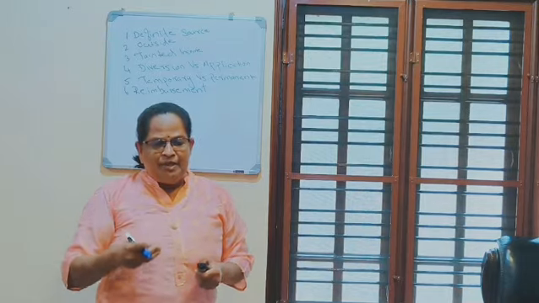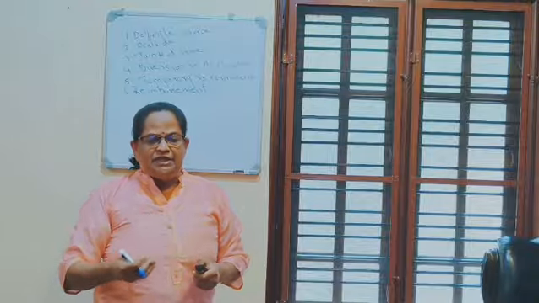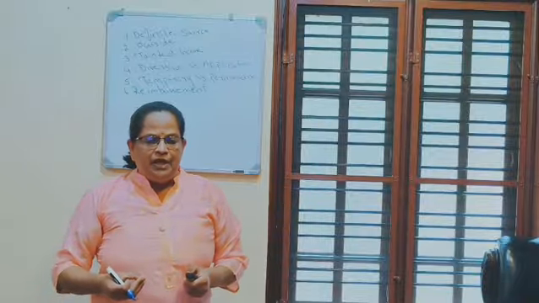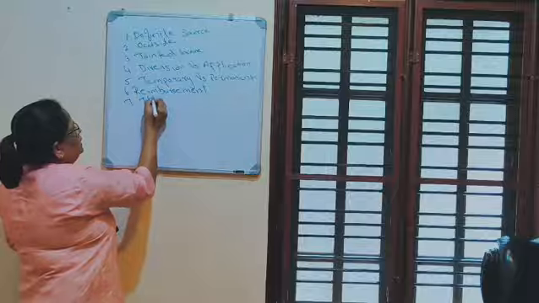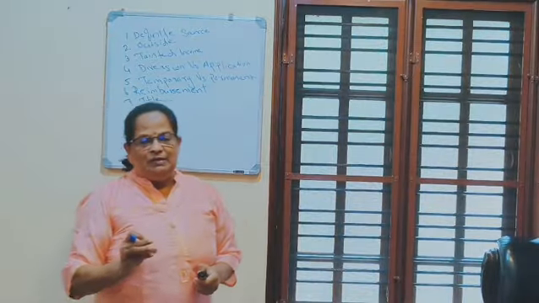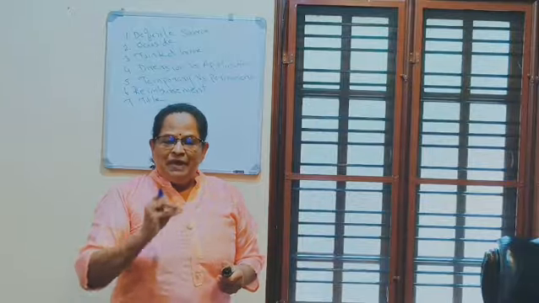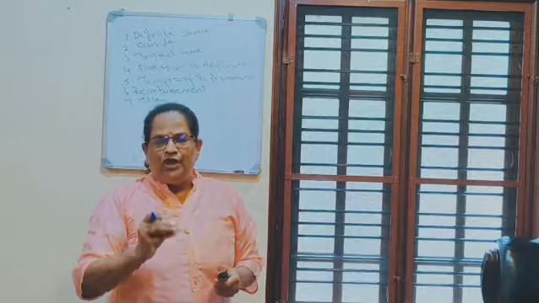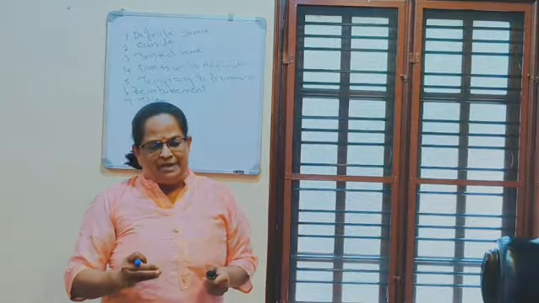So when an agent makes a payment on behalf of the principal and later gets reimbursed, it is not considered as income in the hands of the agent. Now, dispute regarding title of income. Sometimes court cases will be there. Their ownership, who is the owner, who has to receive, that matter will be in the court. Here you have to remember, if the matter is in court, whoever at that moment is receiving the income is liable to pay the tax.